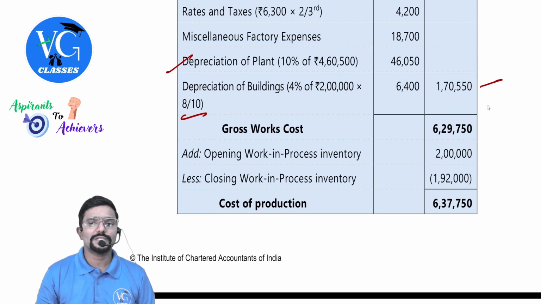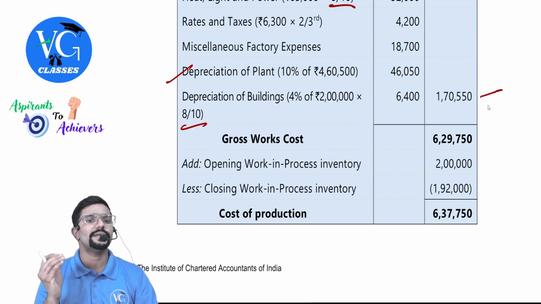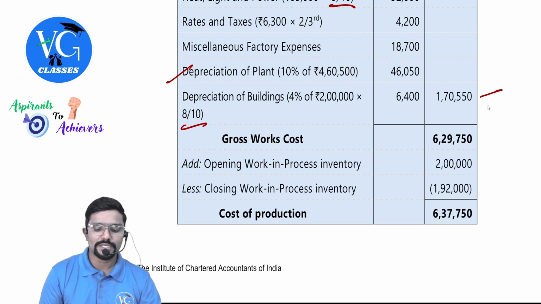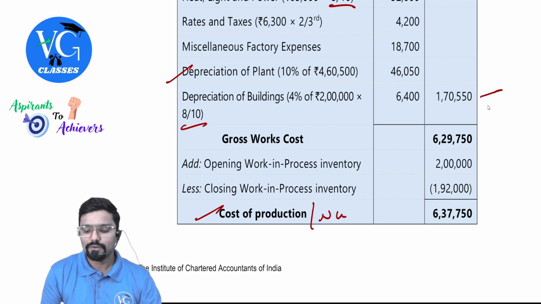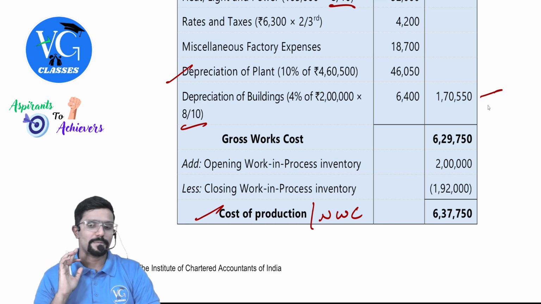1,70,550. So gross works cost is 6,29,750. Add opening WIP and deduct closing WIP. What do you get? Net works cost or cost of production. One and the same. You can write net works cost or cost of production. One and the same here.